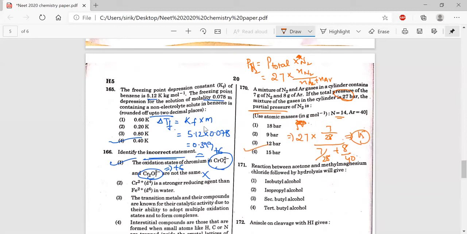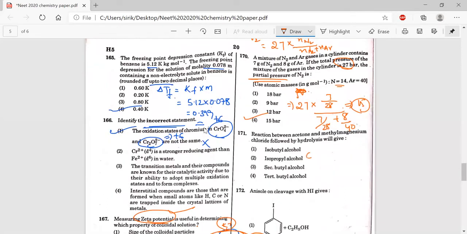15 is our option. And take acetone and treat this acetone with methyl magnesium bromide, CH3MgBr. If you treat with this, the CH3 minus goes and attacks here, and it comes here. Later hydrolysis takes place, and we get the final product tertiary butyl alcohol. Okay, the fourth option is correct.